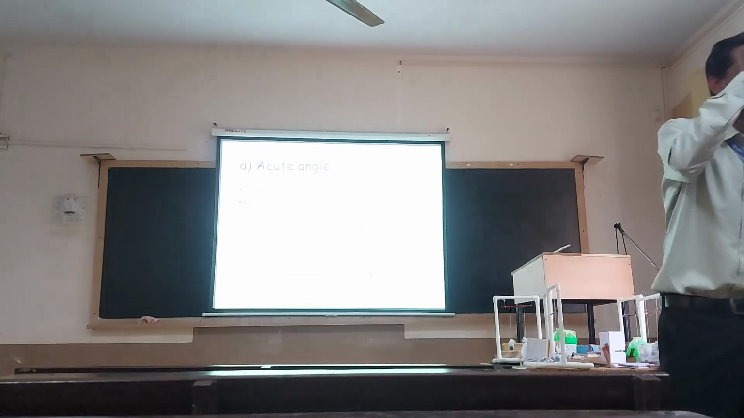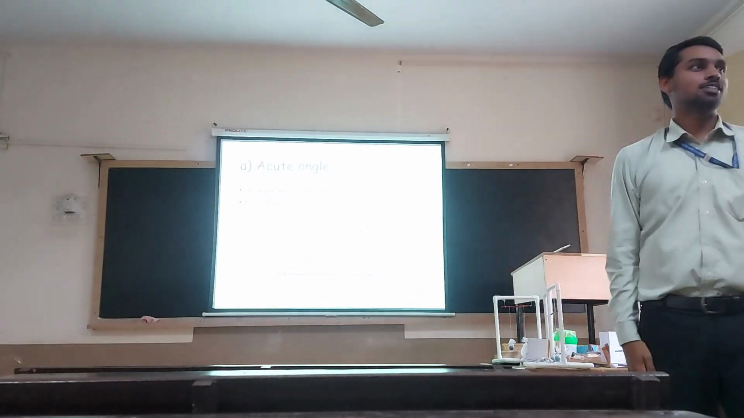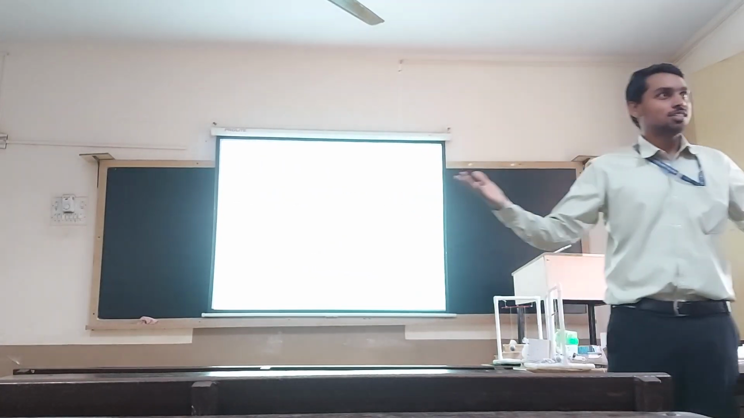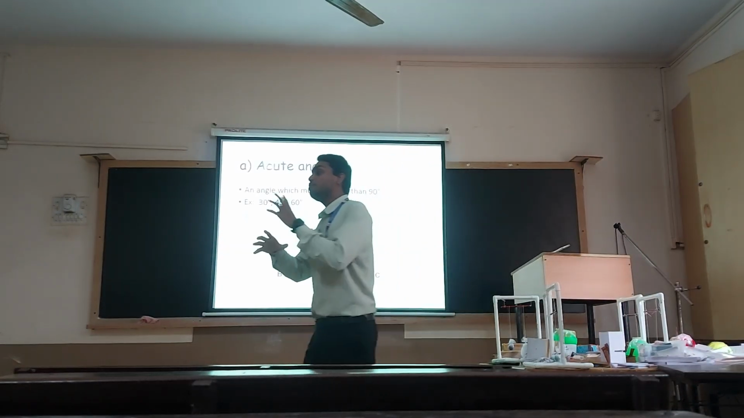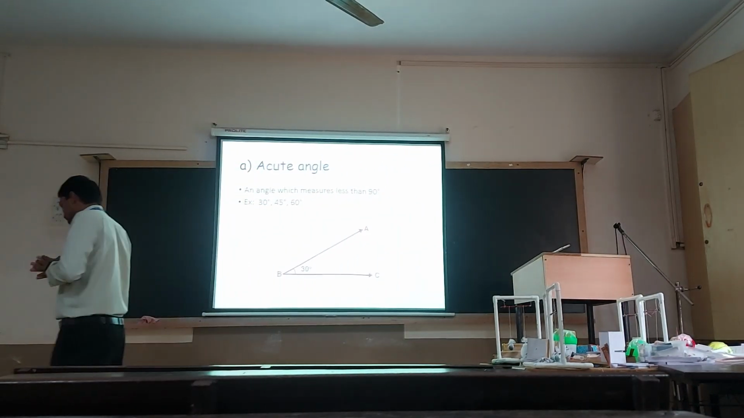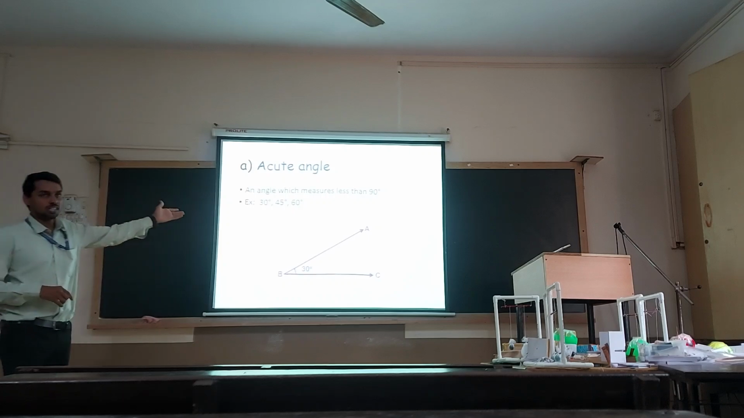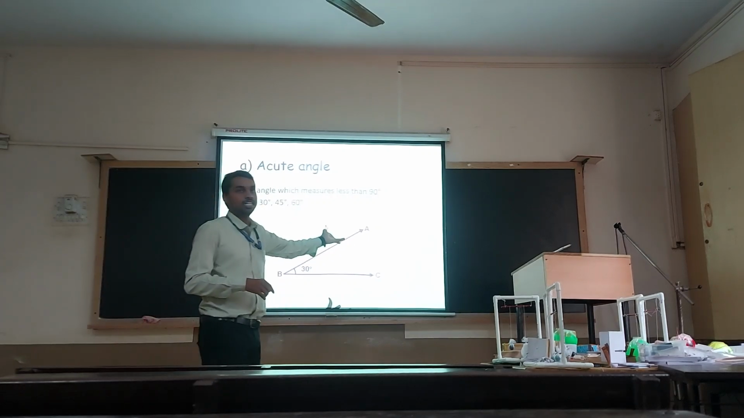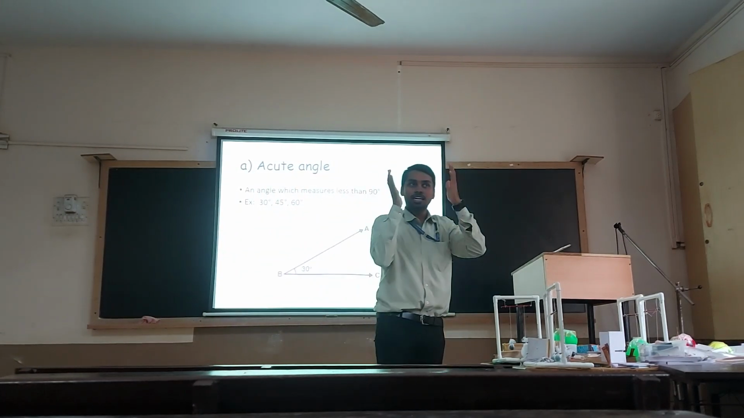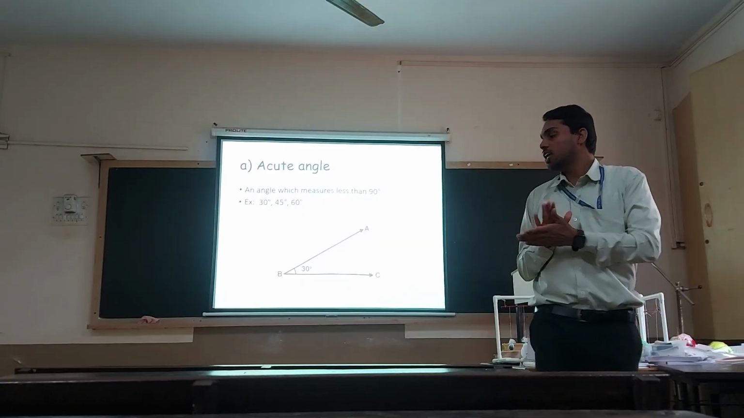Small angle, acute angle, right angle, obtuse angle. When you start feeling those words, then you will get the literal meaning of those words. Acute angle, small angle. An angle that measures less than 90 degrees is called an acute angle. Examples are 30 degrees, 45 degrees, 60 degrees. These all lie within the range of 0 to 90 degrees.